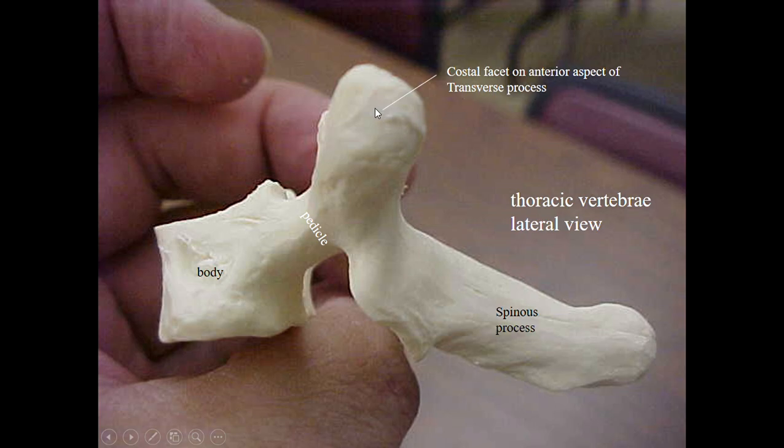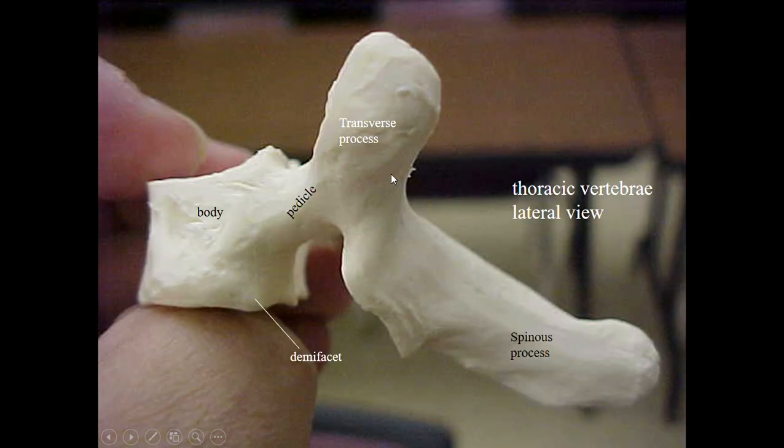The costal facet can be seen on the anterior aspect of the transverse process, to which the articulating tubercle on the rib articulates. The head articulates with the body, and the articular tubercle articulates with the transverse process, like that. So the demifacet can be seen on the lower aspect and the upper aspect.